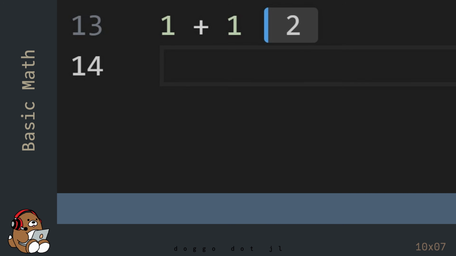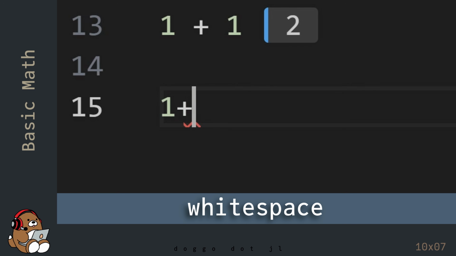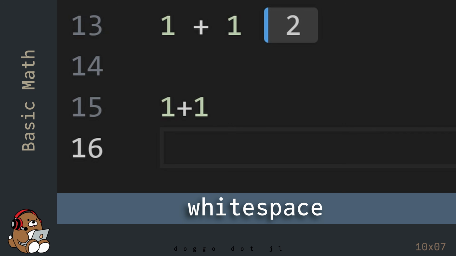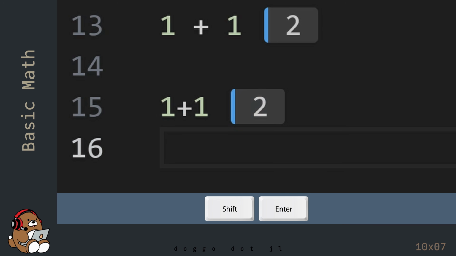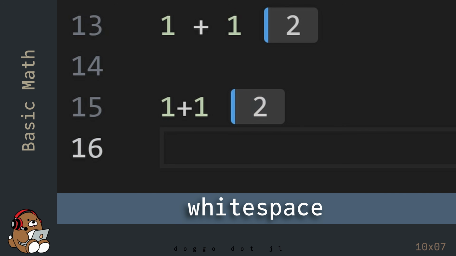When typing in 1 plus 1, I included a space before and after the plus sign. Those spaces are called white space. For the most part, Julia ignores white space, so you can also write 1+1 without any white spaces. I'm going to be using Shift-Enter to evaluate my code, so I won't be constantly reminding you to hit Shift-Enter. You get the same result, but the code is a little harder to read in the editor.